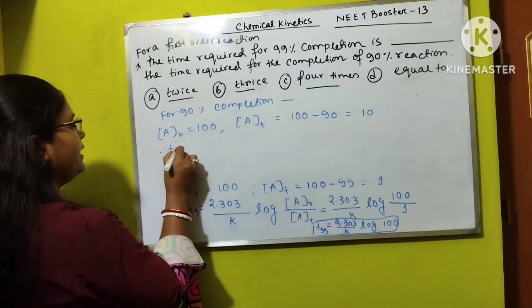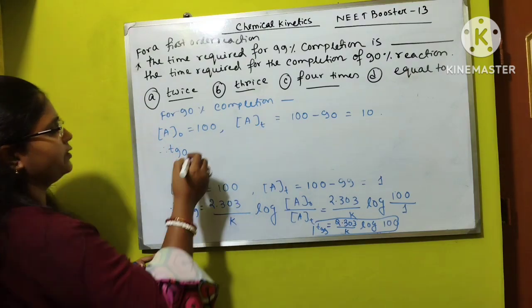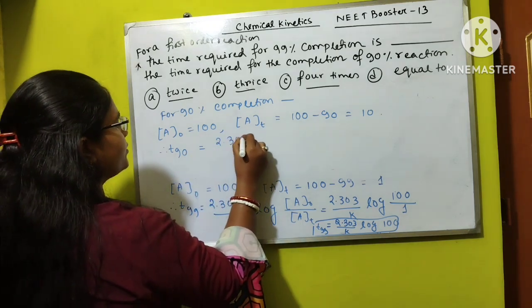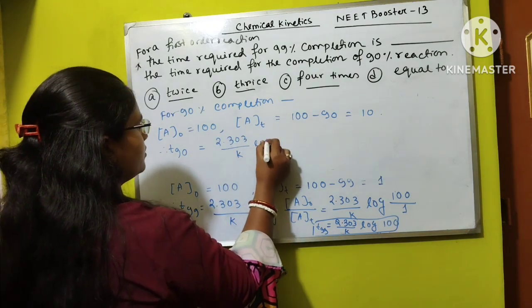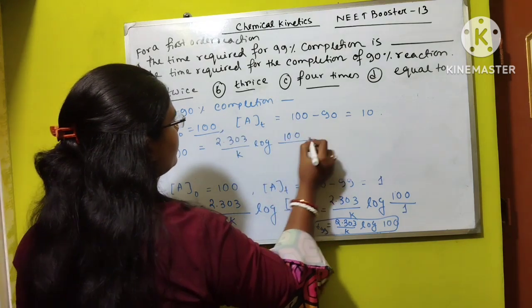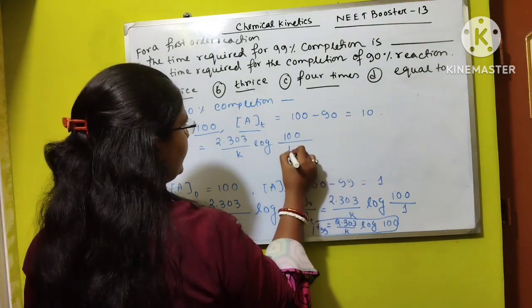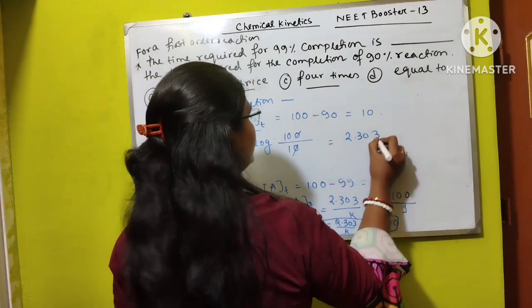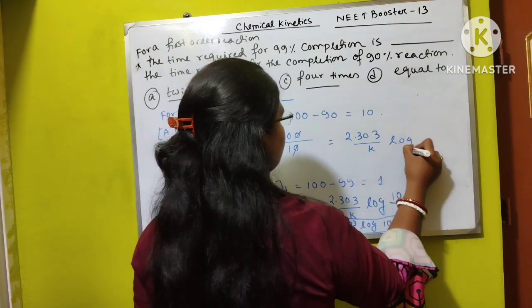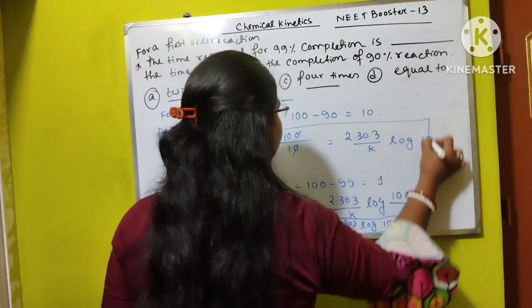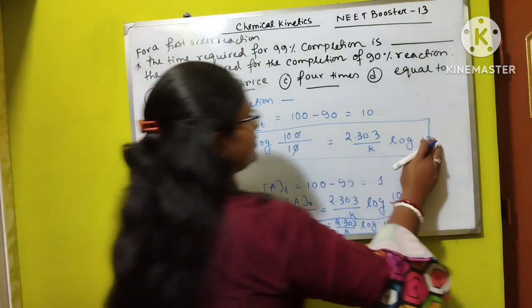Therefore, t90 will be equal to 2.303 by k log concentration of A0, which is always 100, divided by concentration of AT, which is 10. That means 2.303 by k log 10. And this is our second equation.